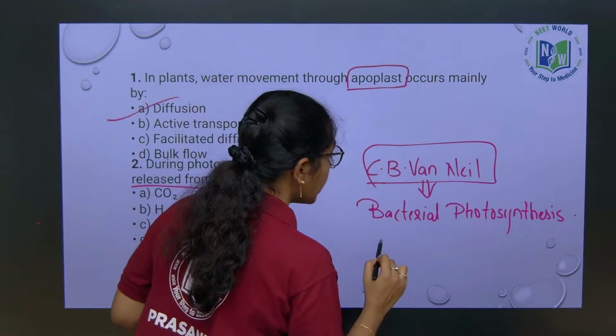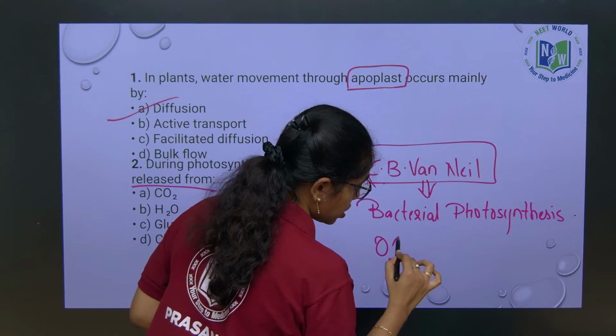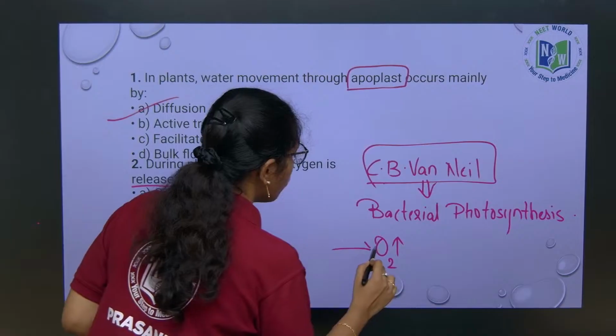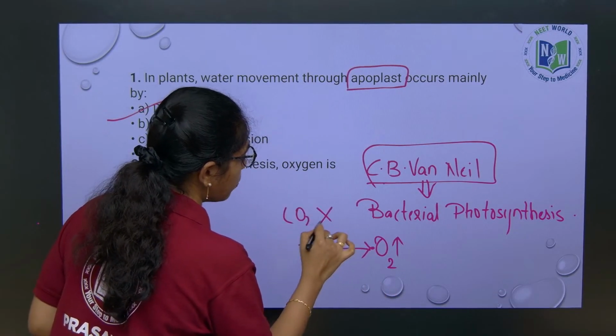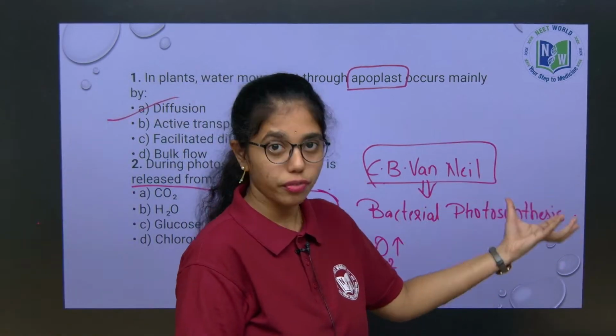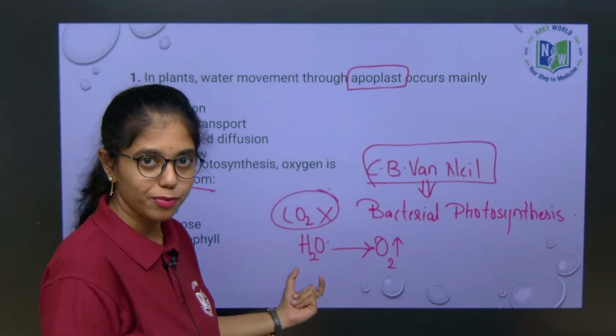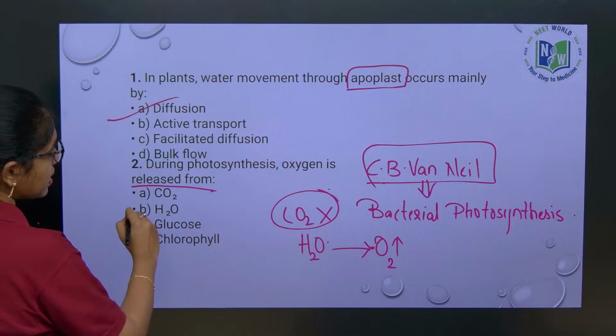He said that the oxygen which is evolved from photosynthesis is from water, not from carbon dioxide. So here, what is the answer? Water.